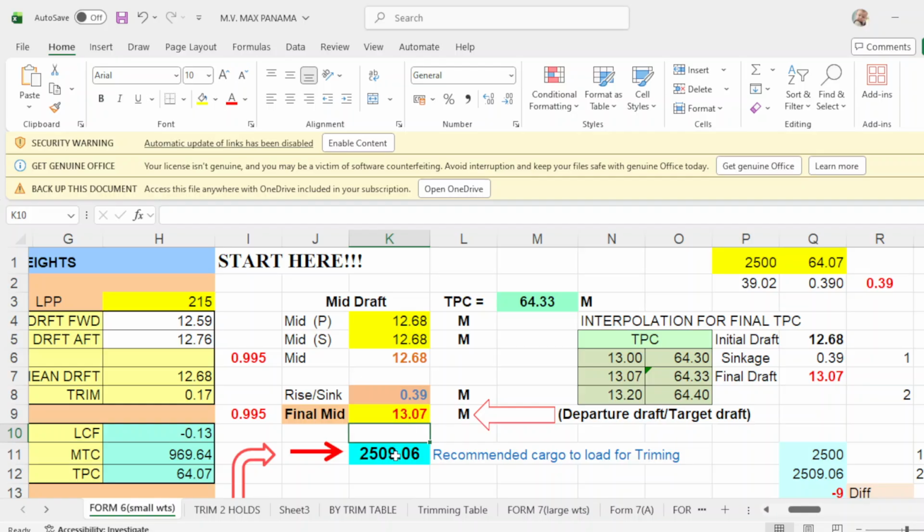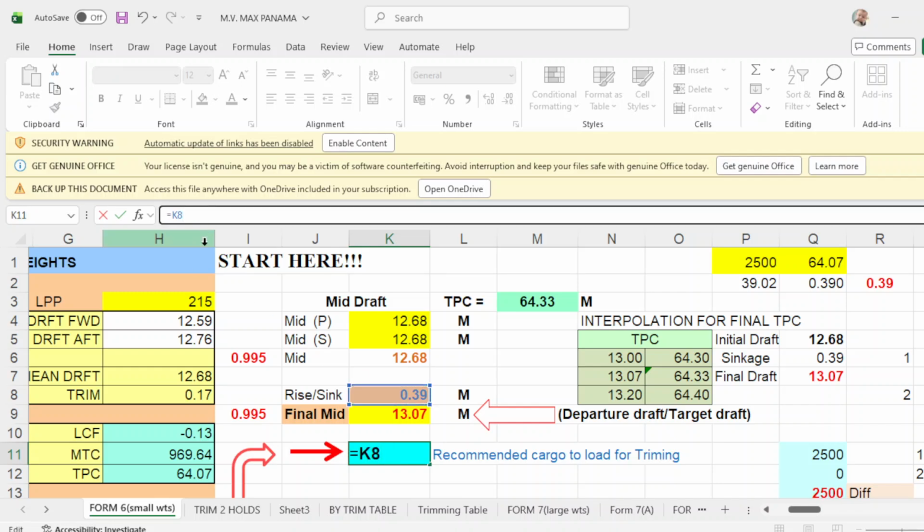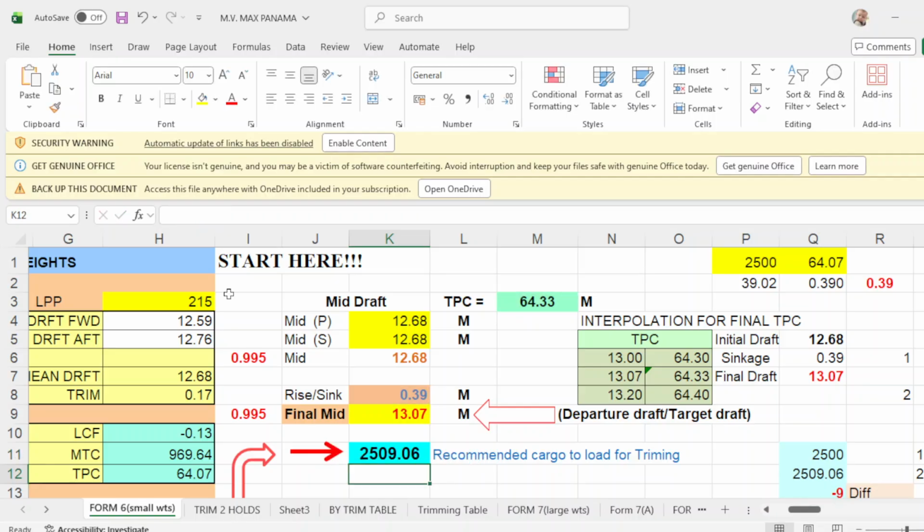So how did I make it? Take this one out, delete, okay? Then you put equals, that will be your sinkage, which is K8. So click this one, then you have K8, okay? Then you multiply with your TPC, which is M and row 3. Click this one, then you have entry, then multiply 100. Okay. Then press enter, then you will have 2509.6.